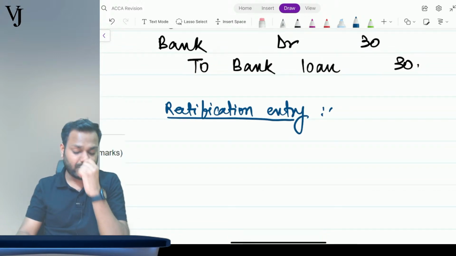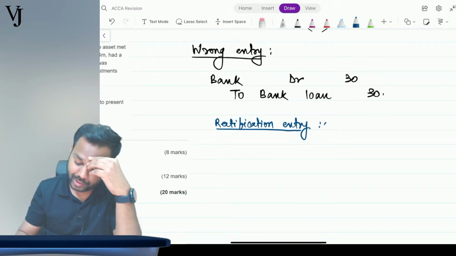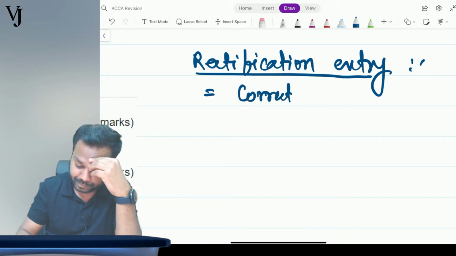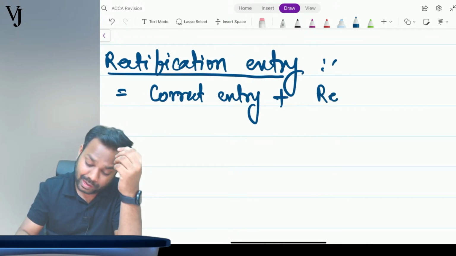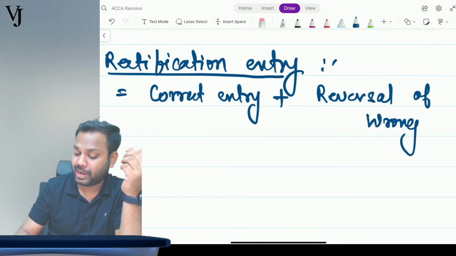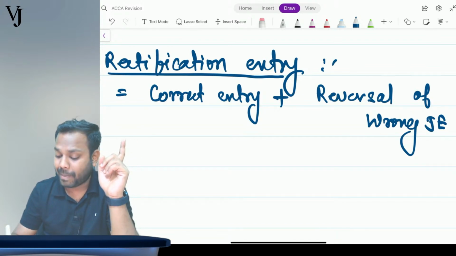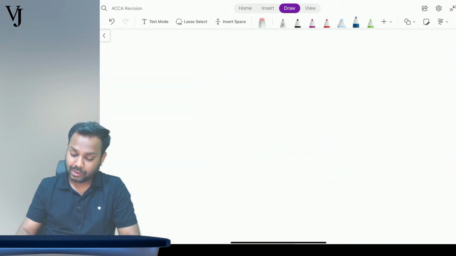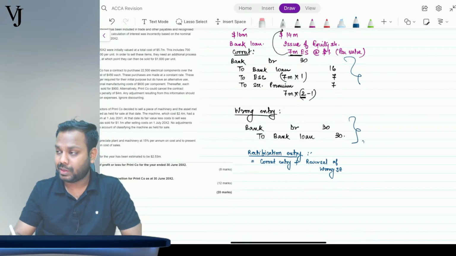So the rectification entry, understand one simple logic for a rectification entry. The rectification entry that has to be passed is the correct entry plus reversal of the wrong entry. Meaning, if you have passed a wrong entry in the financial statements, first reverse that and then pass the correct entry. The combined effect of that becomes a rectification entry. So first you have to reverse this entry, and then you have to pass this entry.